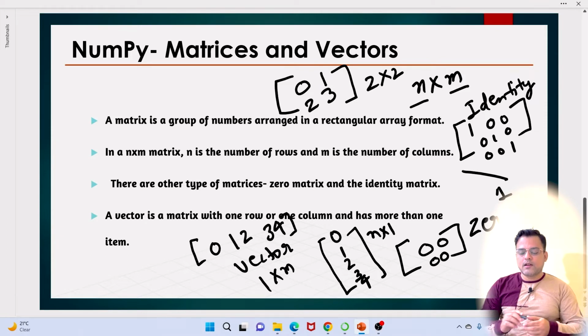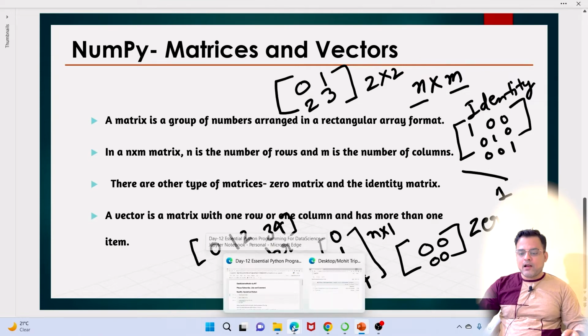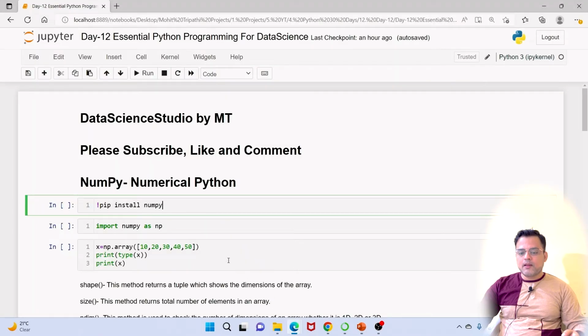Now let's take a deep dive into some of the functionalities of NumPy by doing some coding. First of all, you have to install NumPy. You can install NumPy using the pip install numpy command. You can do it in the Jupyter notebook itself, or you can do it in the Anaconda prompt using the command conda install numpy.